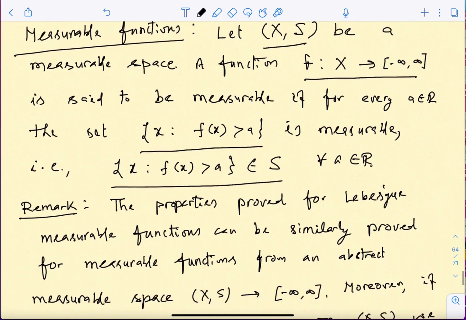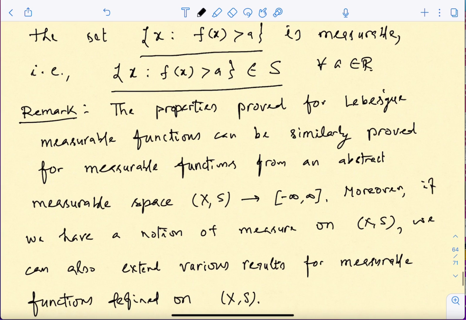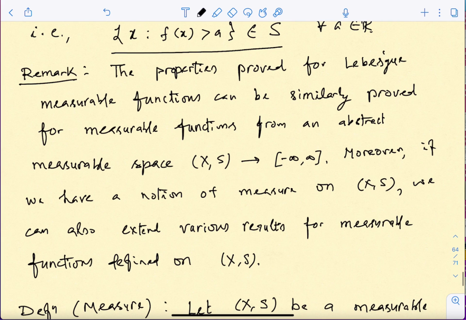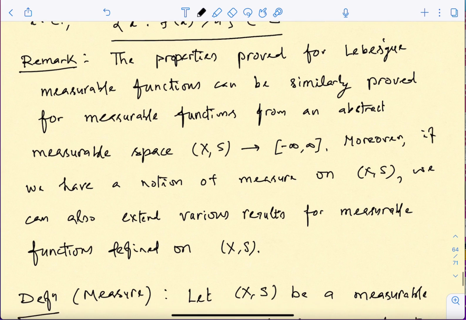Okay, so this is something you can always do: look into the properties which we have proved for Lebesgue measurable functions, and try to extend them to this situation. Okay, this is fairly easy, just imitating the same thing. It can be done.